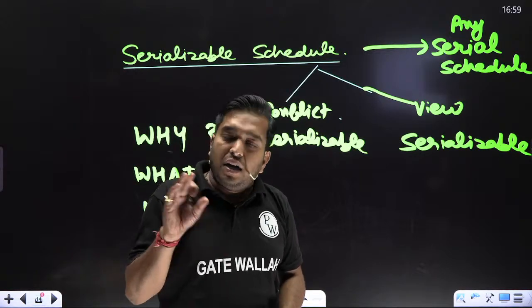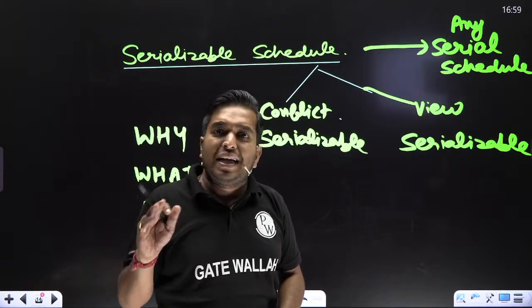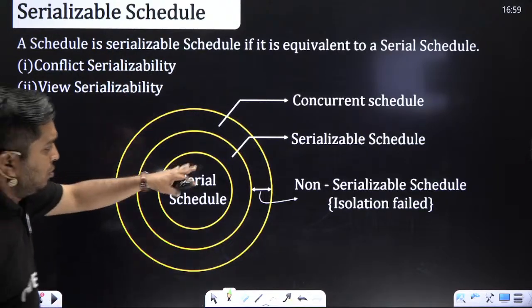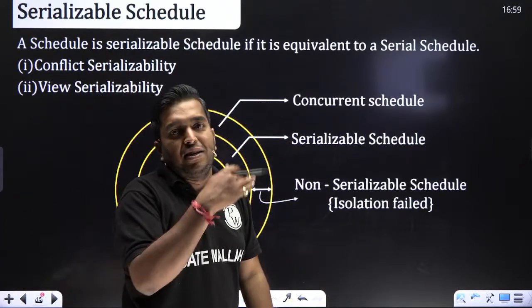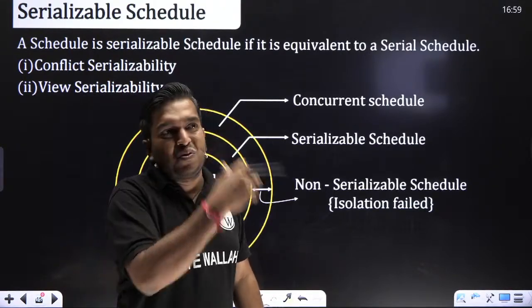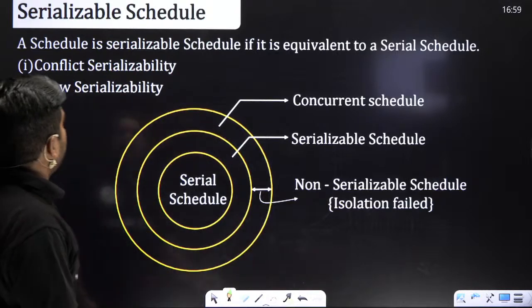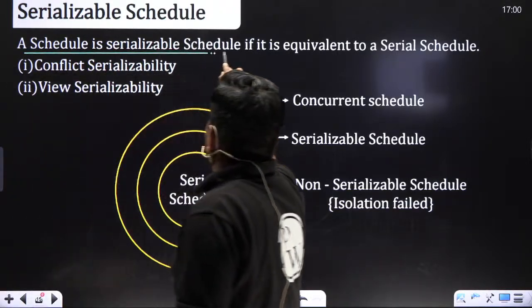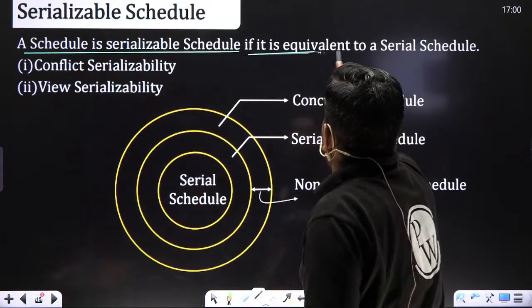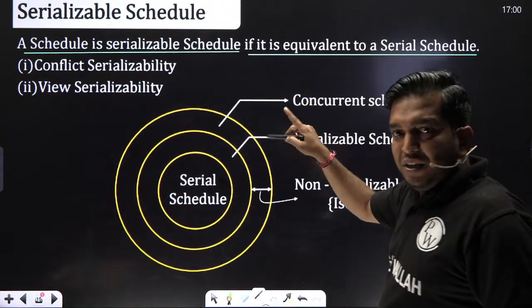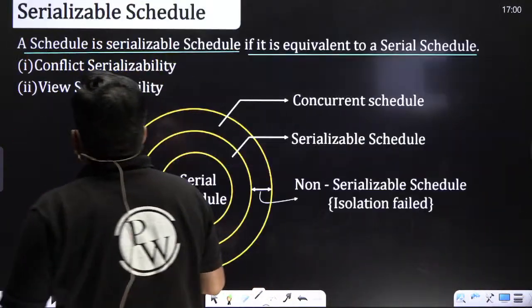Children, I have two methods. I can directly teach that this is the serializable schedule. There are two methods, conflict and view. Directly I can start the precedence graph. But first of all, feel the concept. What is the meaning of a serializable schedule? What is mentioned here? A schedule is a serializable schedule if it is equivalent to any serial schedule, my dear.